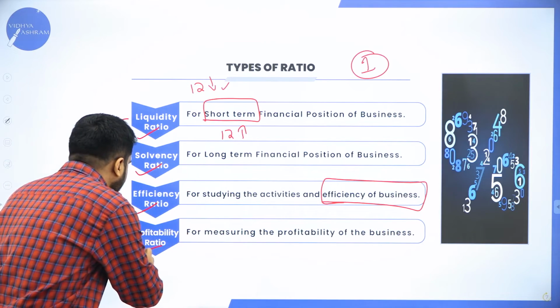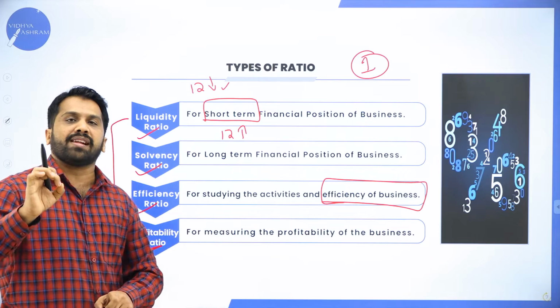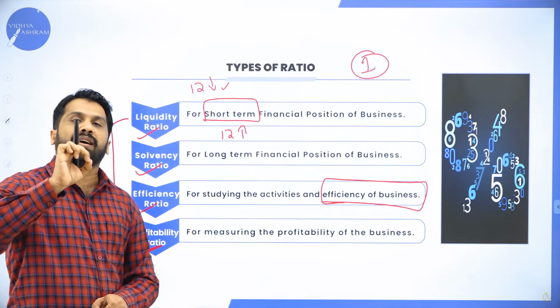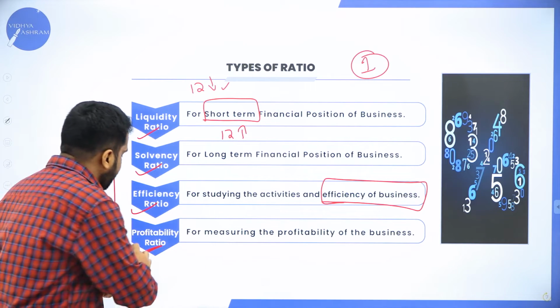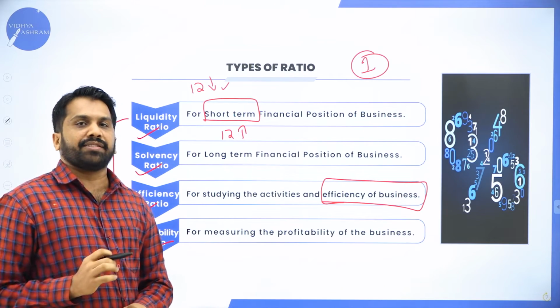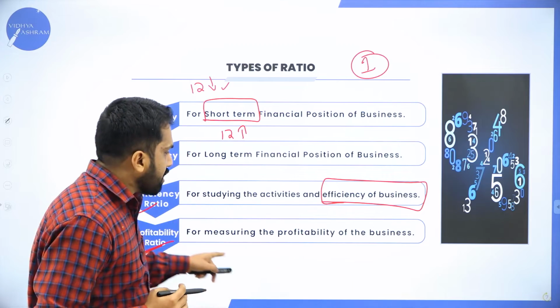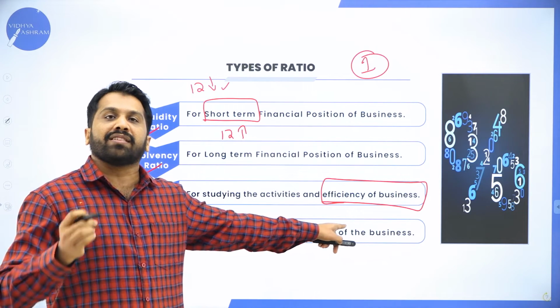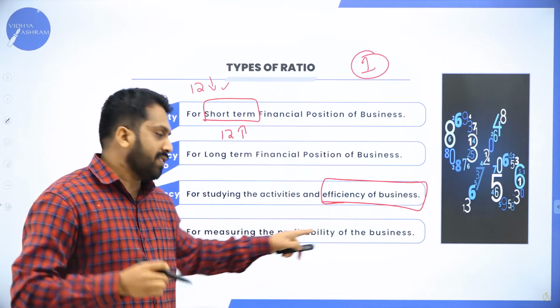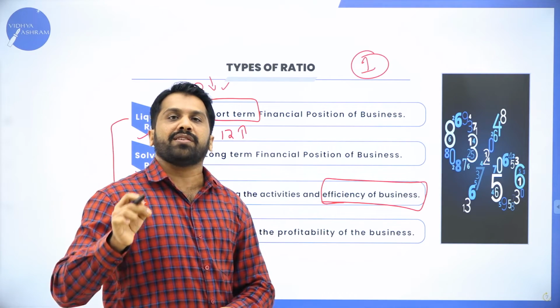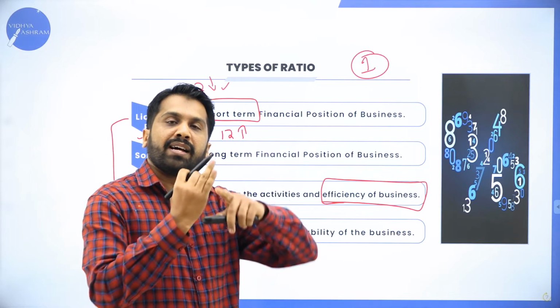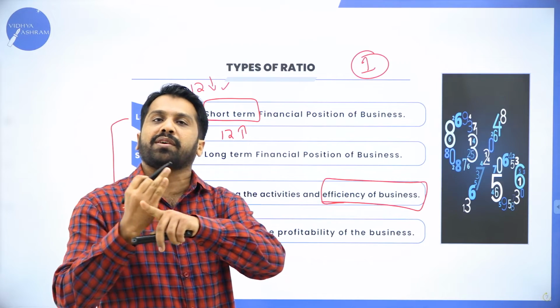The last part is profitability ratio. Your 12-mark problems come from profitability ratio. So what is profitability ratio? Whatever business you are running, for what reason? For the purpose of earning profit. Whether your company is earning profit. Compared to your sales, what is your profit?